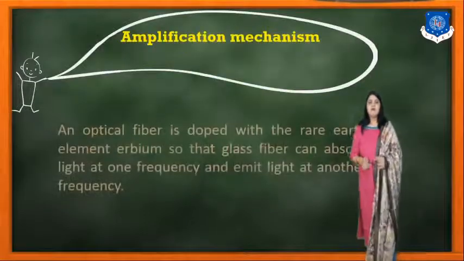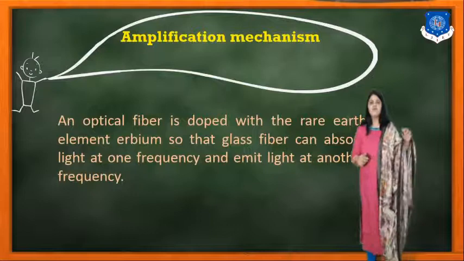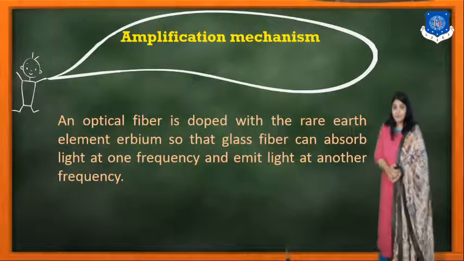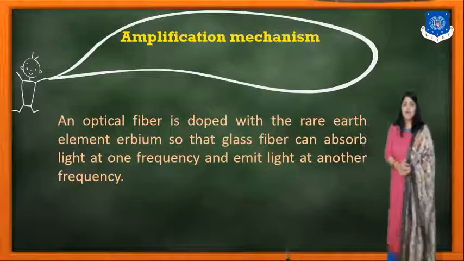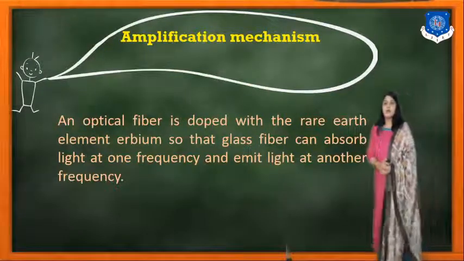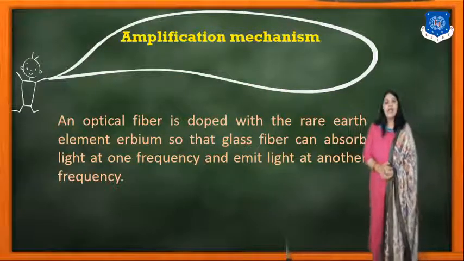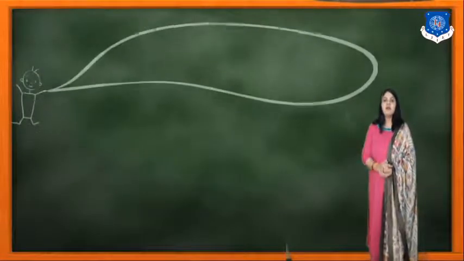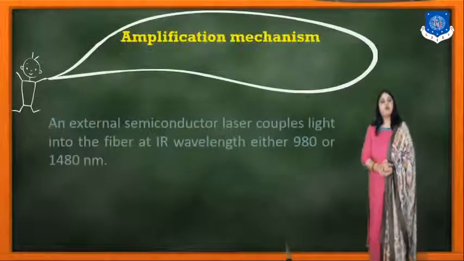The optical amplifier is doped with the rare earth element erbium, so that the glass fiber can absorb light at one frequency and emit light at another frequency.